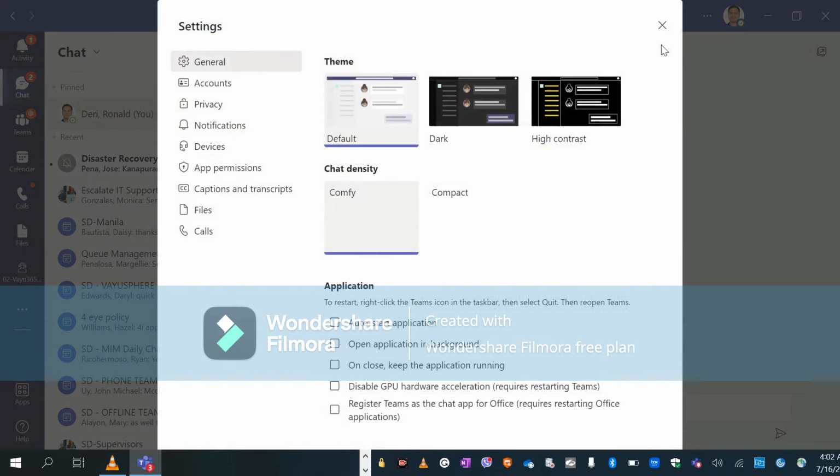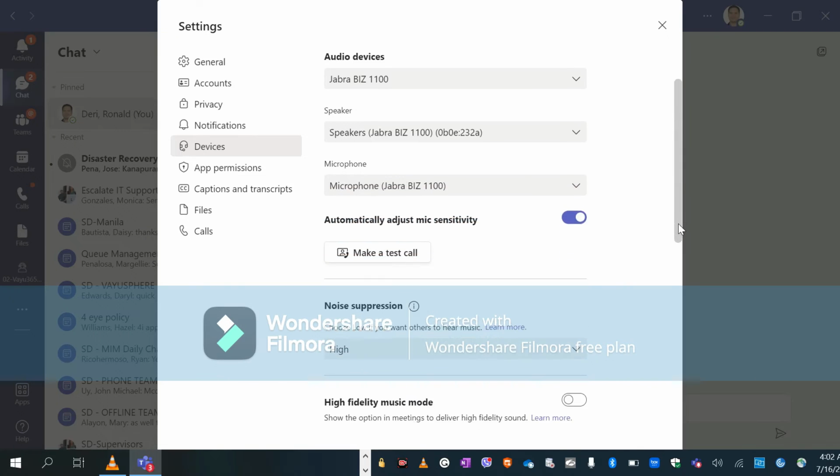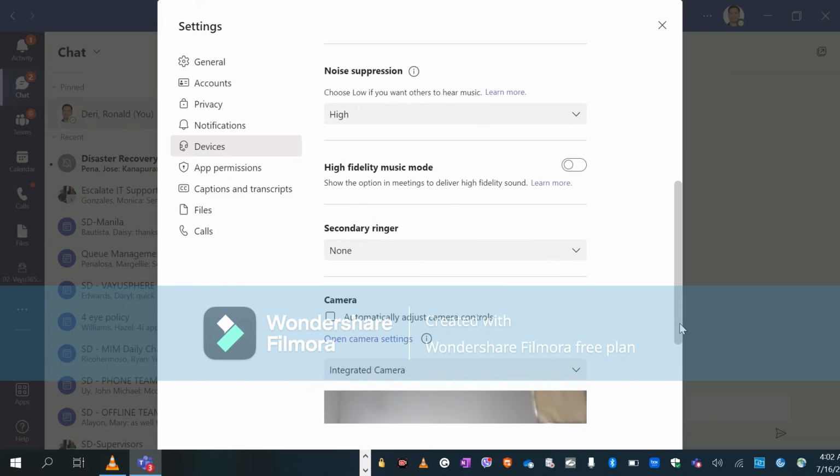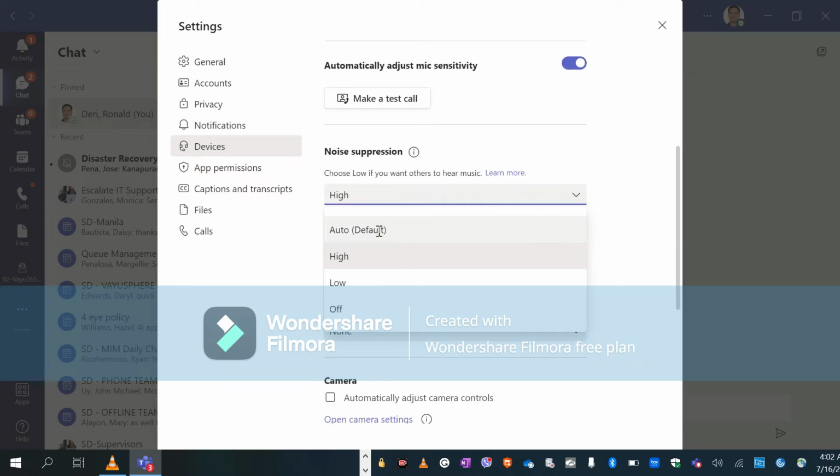settings menu. On the settings menu, go down below and then select devices, and then toggle on the switch for noise suppression here. Scroll down here. By default, it's set to auto, which means that you will still hear the background noise. So you have to select high so that it will lessen or reduce the background noise.